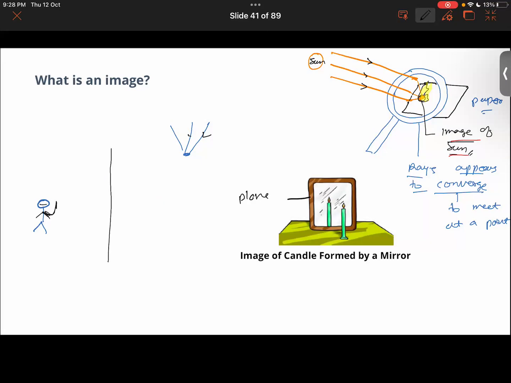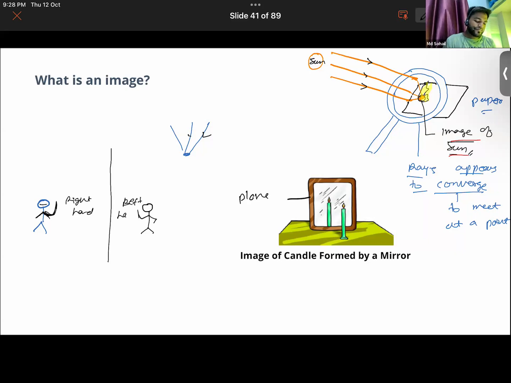Suppose there's a person here who has raised his right hand. On the mirror, he will get to see his image, and it appears as if he is raising his left hand.